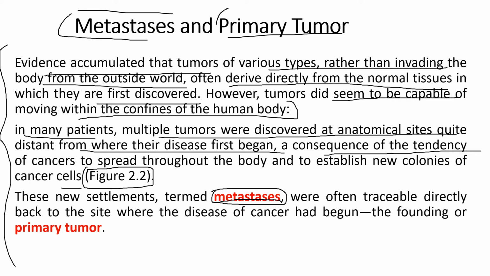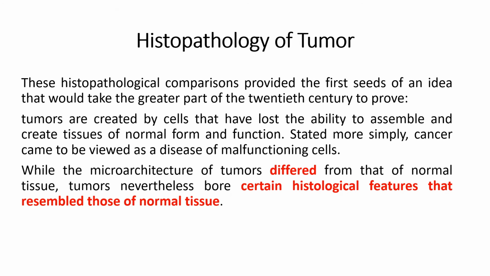And primary tumor is the term for the birth point of a tumor, or where the tumor grows from. This is the site where the disease of cancer began, which is called the primary tumor. So the site of origin is known as the primary tumor. Moving on, we'll talk about some of the histopathology of tumors.